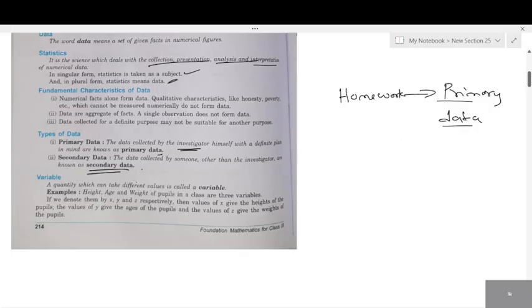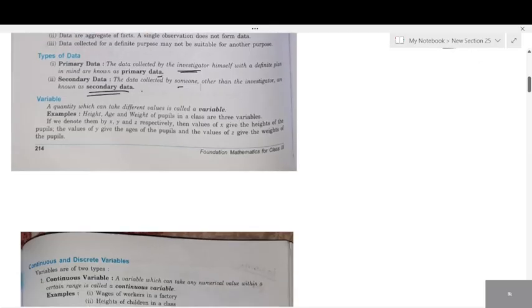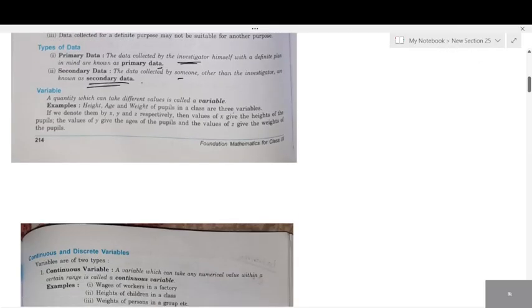Fine. They might not ask all this, but just go through. Secondary is someone else collecting. The data collected by someone other than the investigator is known as secondary. Next, variable. What's the meaning of the word variable, students? Variable and constant. Variable means something which varies, right? It keeps on changing. The values keep on changing. So that is known as variable.